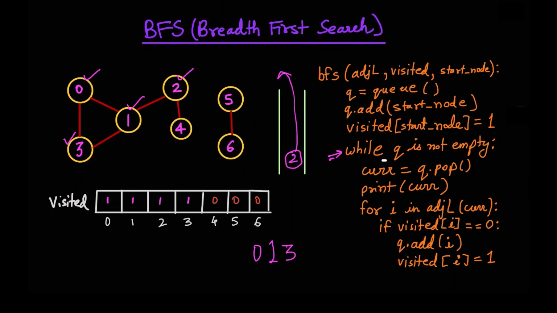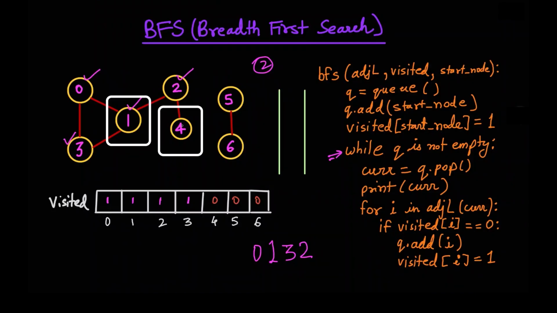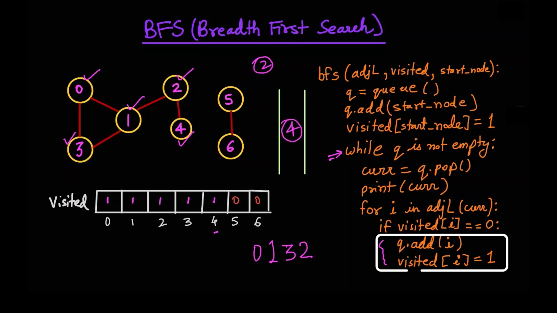We'll pop it out and print it out. And for all of the 2's neighbors which are unvisited, where basically visited[i] equals 0. In this case, 2's neighbors are 1 and 4, and only 4 has the entry as 0 in the visited array. Basically, it's unvisited. So we'll mark that as visited here and add it into the queue. That's what these steps say here.